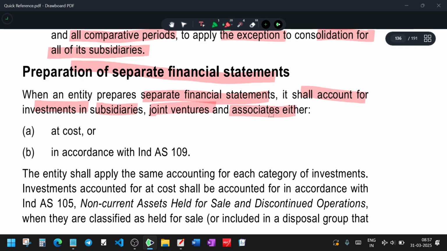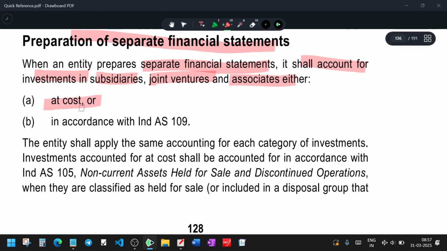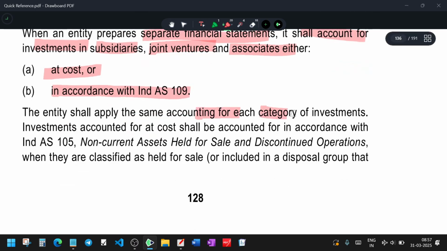So for joint ventures, investments in subsidiaries and associates, they can account for it at cost, or they should account for it in accordance with Ind AS 109. If it cannot be accounted at cost, then as a financial instrument they should account as per Ind AS 109. The entity shall apply the same accounting for each category of investment. Every category of investment should be accounted as cost or as financial instrument as per Ind AS 109.